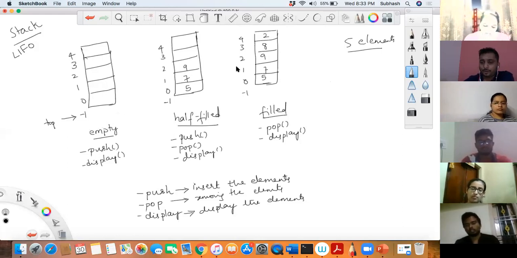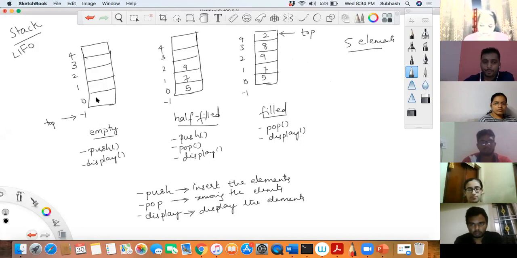What if the top is here? If top is at 4, what do you mean by that? It's full. The stack is filled. It means that I'll no more be able to push, correct?